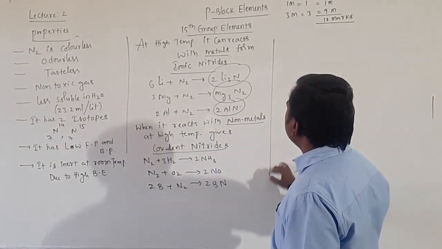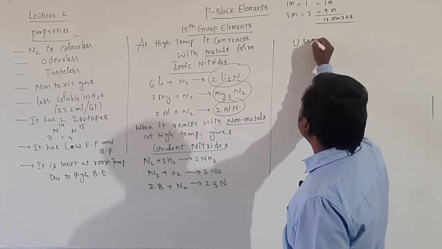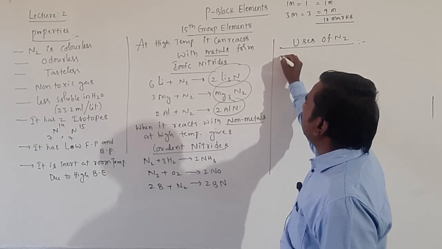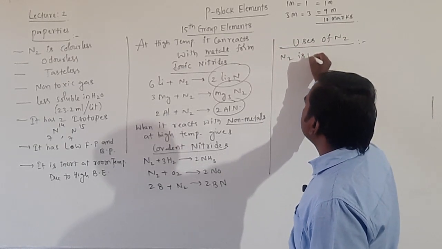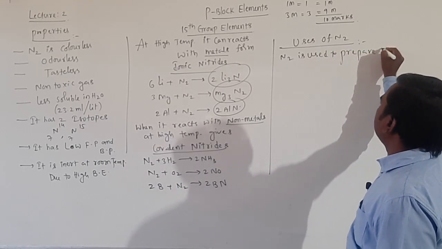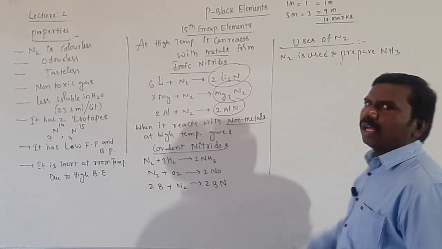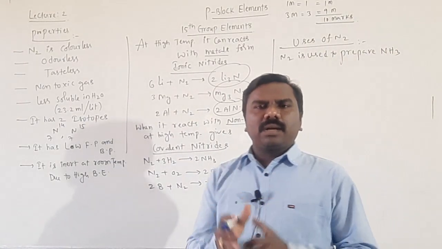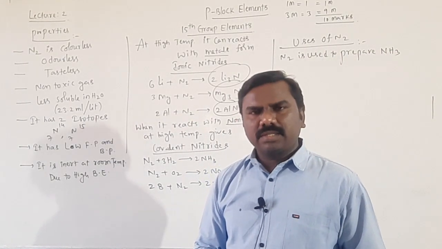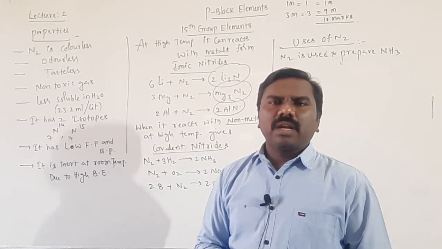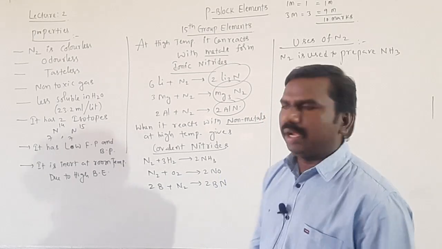Finally, uses of nitrogen. Nitrogen is used to prepare NH3, ammonia. It is used to maintain an inert atmosphere, because it is inert. When you pass this gas into an environment, inertness will be created.